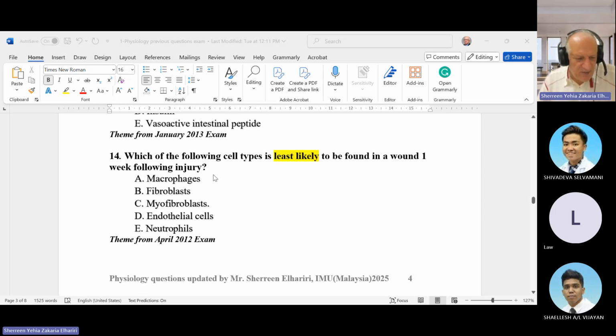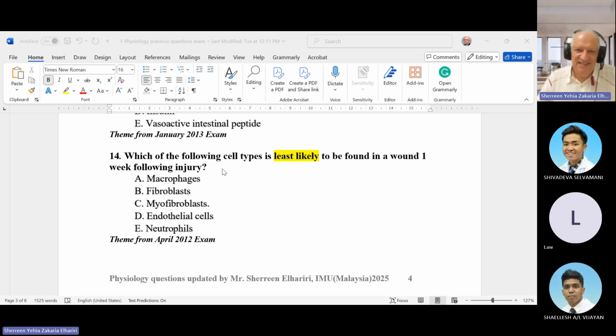Okay, wound healing. Which one of the following cell types is the least likely to be found in a wound one week following injury? Of course, we know that the healing of a wound occurs in stages, started by hematoma due to bleeding, followed by inflammatory cells or infection, followed by something called devolution or the removal of dead cells, and after that contraction and healing. So, of course, the first week is mainly hematoma formation, mainly neutrophils.